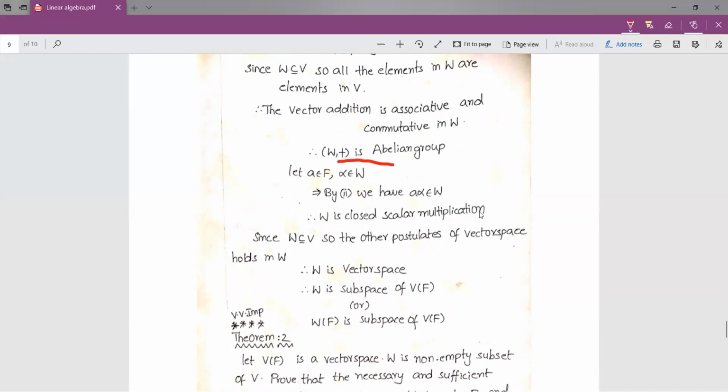And next we have to prove the postulates. Once again, here we need not prove any postulates, for the same reason: since W is a subset of V, if we consider any element in W, clearly those particular elements belong to V, and since V is a vector space, all the postulates clearly hold. Therefore W is a vector space, and in the hypothesis it was given that W is a subset of V. If we combine these two statements, we can write W is a subspace of V.